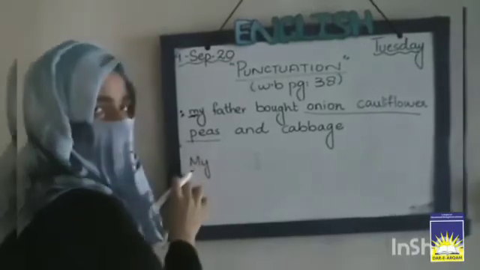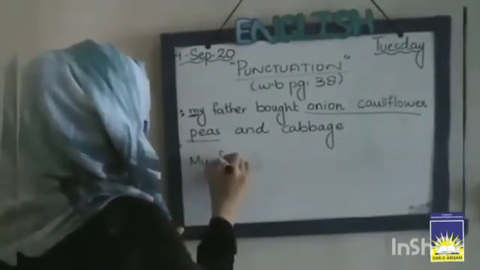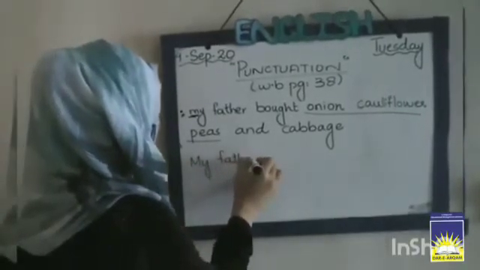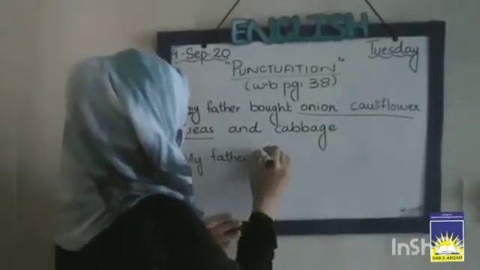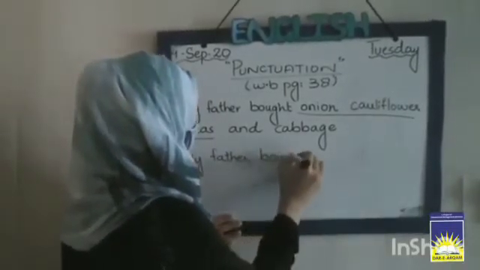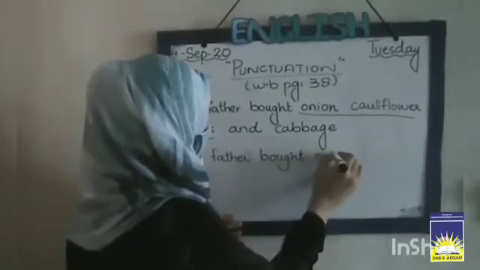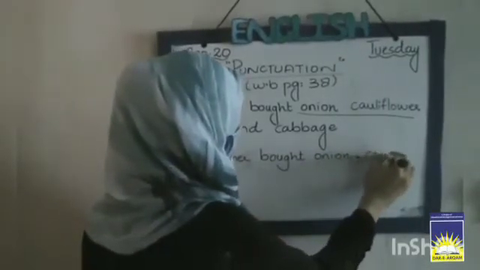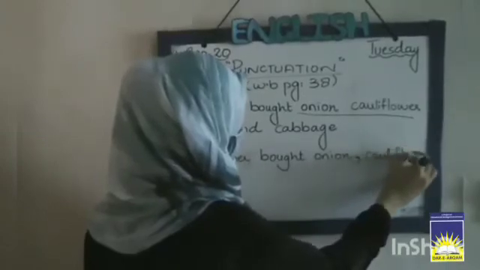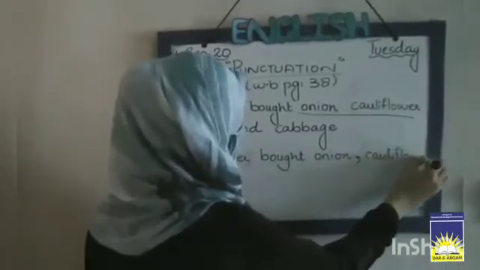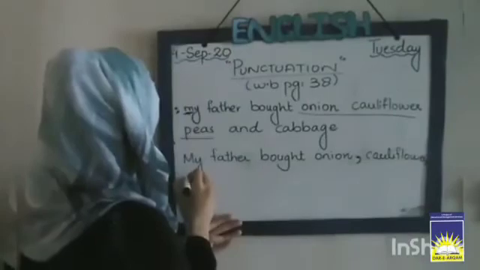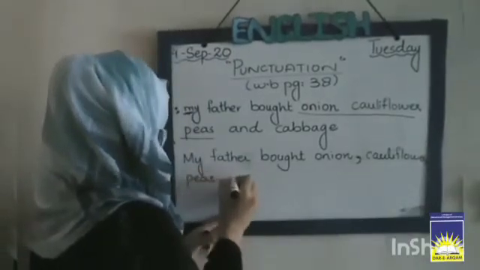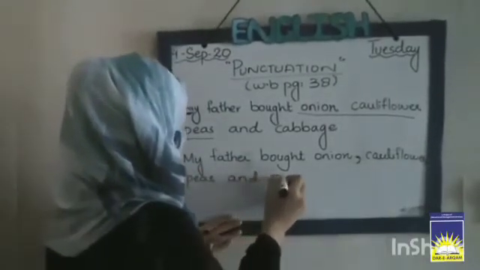First word capital: my father bought onion, comma, cauliflower, comma, peas and cabbage.